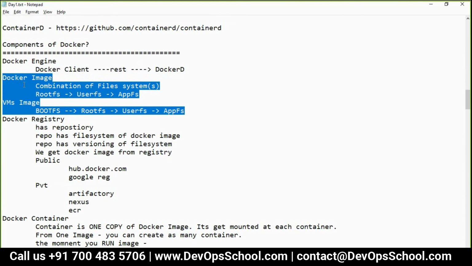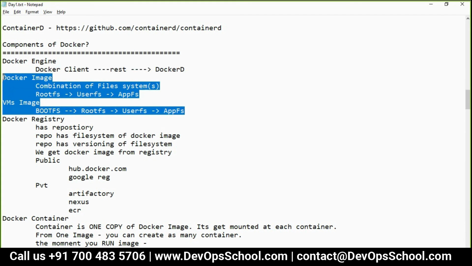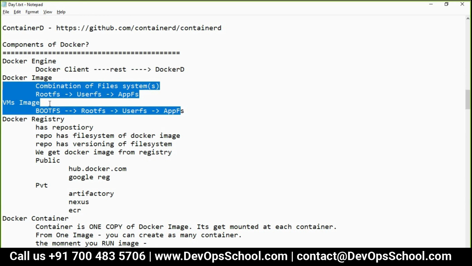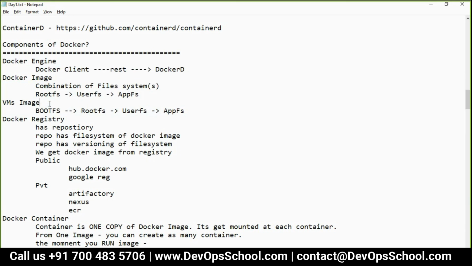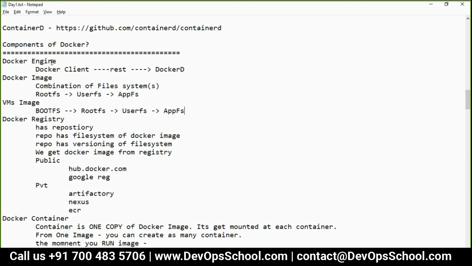Many people don't understand. Let me tell you, 3.5 years before I was not knowing. I was using containers for the last 5 years, but I was not knowing this concept. So I deep dived because I had questions in my mind. When I deep dived, I found out these are the ways it has been designed. Docker is all about design: how you understand the architecture of the system and then design your own way to run applications.